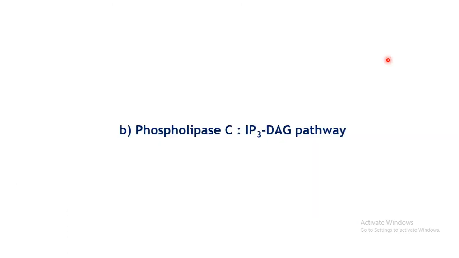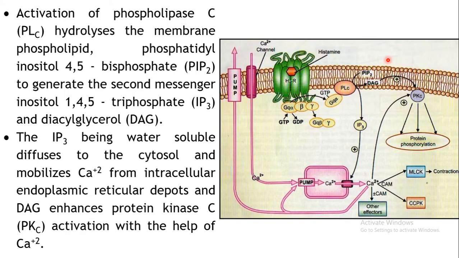Then coming to the second signaling pathway of GPCR, that is the phospholipase C IP3 DAG pathway. Over here again the initial steps remain the same. So first step will be your agonist binding to your receptor. Now in this case, this GPCR is a histamine receptor, the H1 receptor. So what will happen here, histamine can come and bind to the receptor, it will activate the receptor. So it will induce conformational changes.